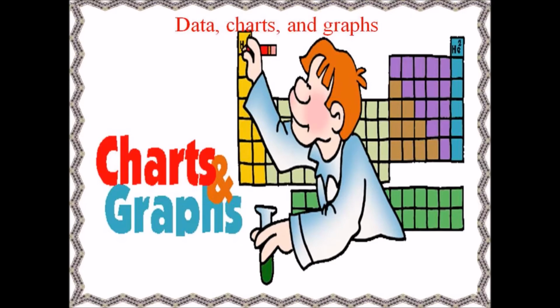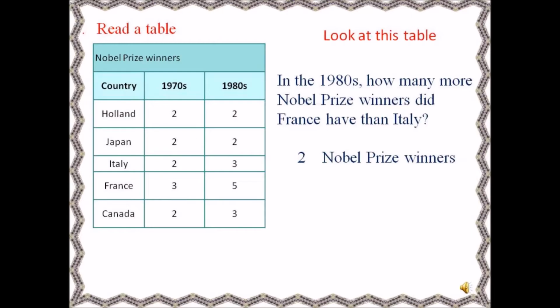Charts and graphs. Data, charts and graphs. Read a table. Look at this table. In the 1980s, how many more Nobel Prize winners did France have than Italy? If you find it, Italy had 3 in the 1980s and France had 5. So there are 2 Nobel Prize winners more in France than Italy. So we should know how to read a table.